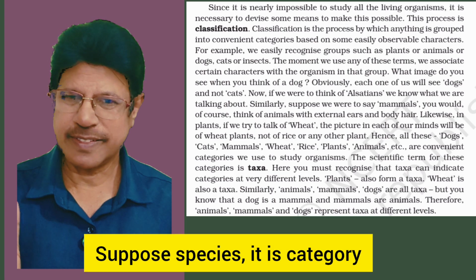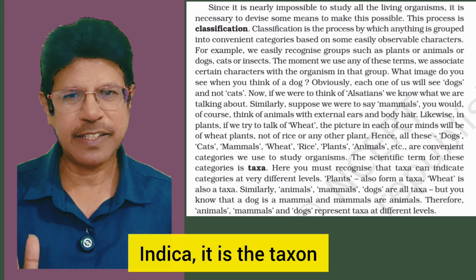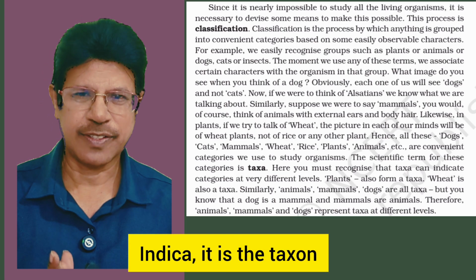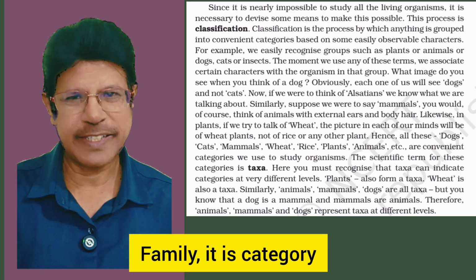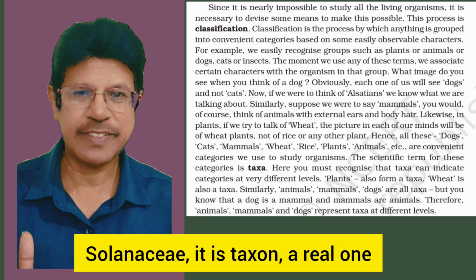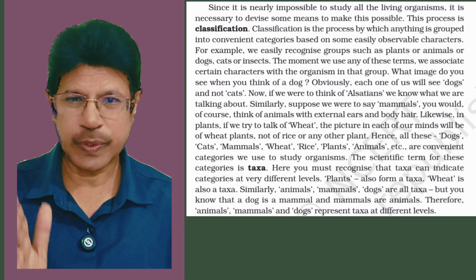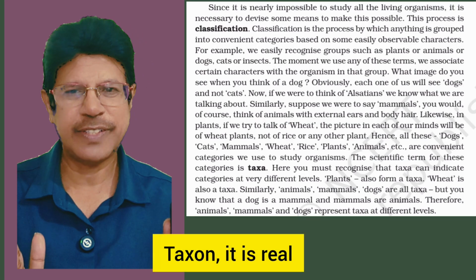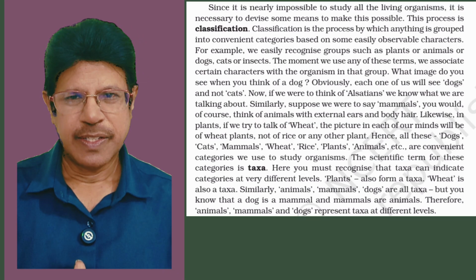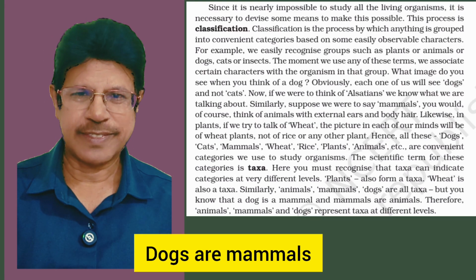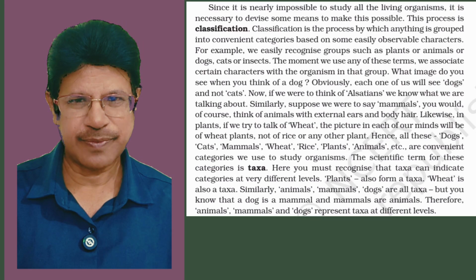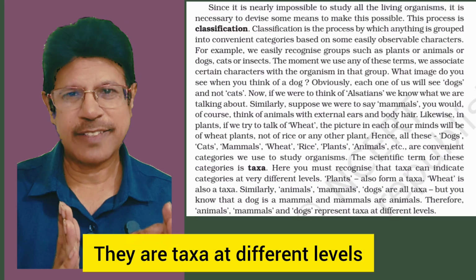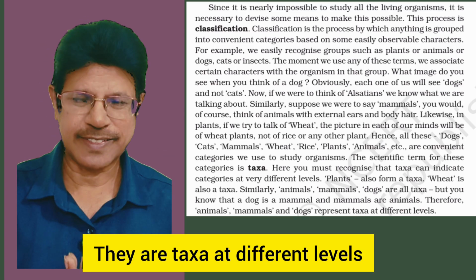Suppose species is a category; indica is the taxon. Family is a category; Solanaceae is the taxon, a real one. So category is abstract, taxon is real. Dogs are mammals. Mammals are animals. They are taxa at different levels.